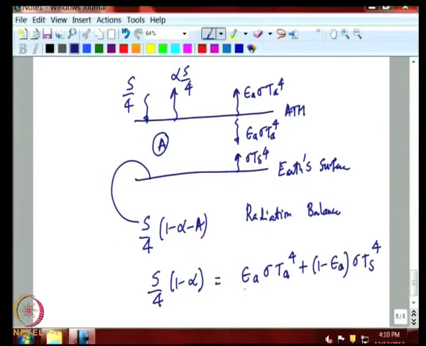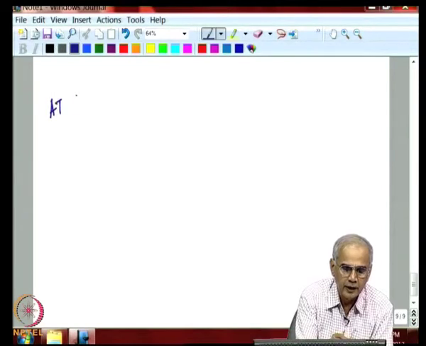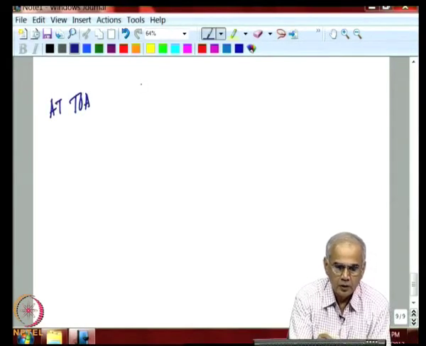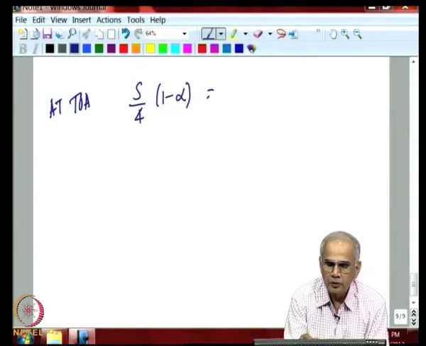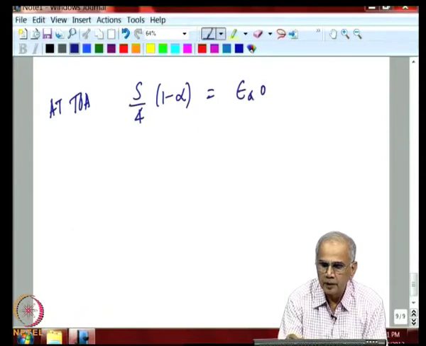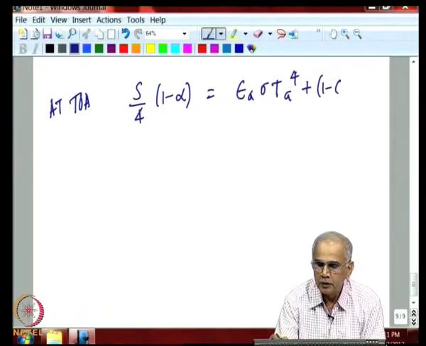So, here is radiation coming from the atmosphere, and from the surface transmitted through the atmosphere. This is the balance for the top of the atmosphere. We rewrite it: S by 4 into 1 minus alpha is equal to what is emitted by the atmosphere and what is transmitted through the atmosphere.